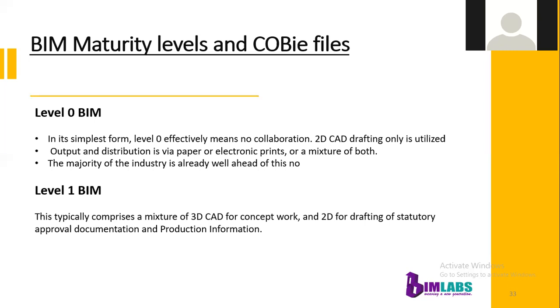Here we draft drawings on paper or sheets, which are collected and kept in a room or on a shelf.